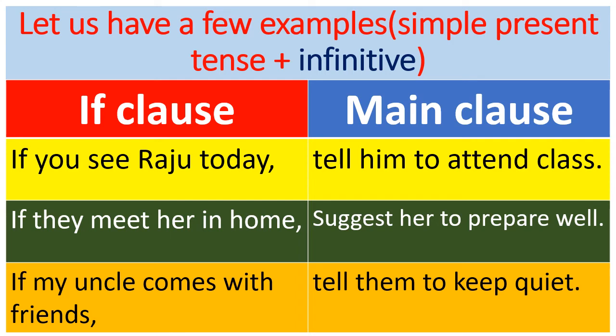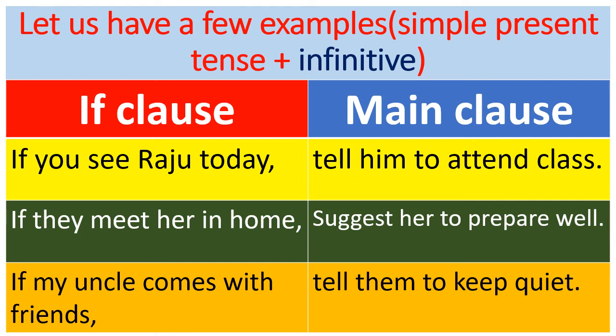And look at the third sentence. If my uncle comes with friends, tell them to keep quiet. Here in the if clause, the main verb comes is in present tense only. But in the main clause, no will is used. Here, to keep, to-infinitive is used. So this is the second type of usage of the if clause.